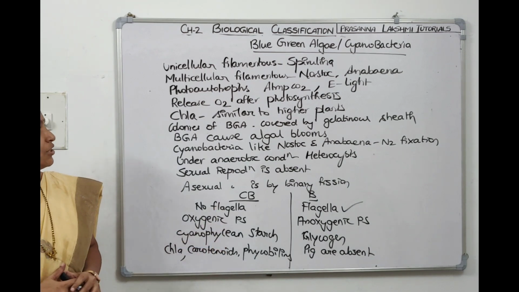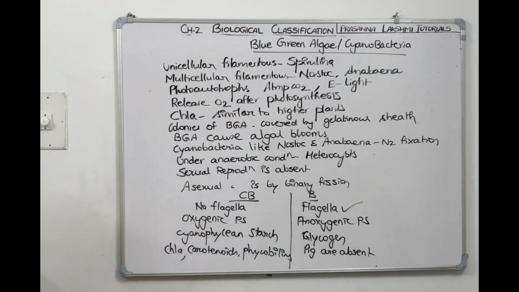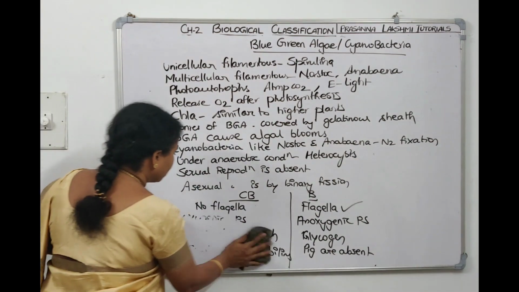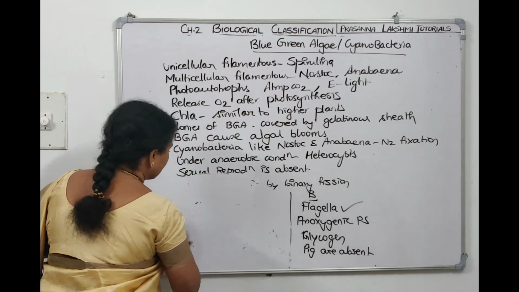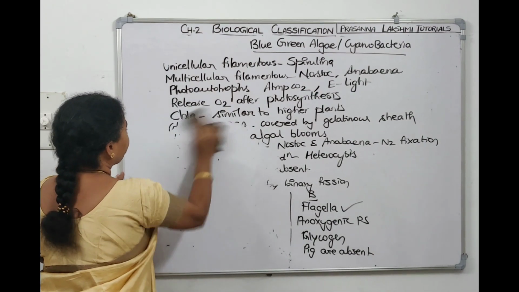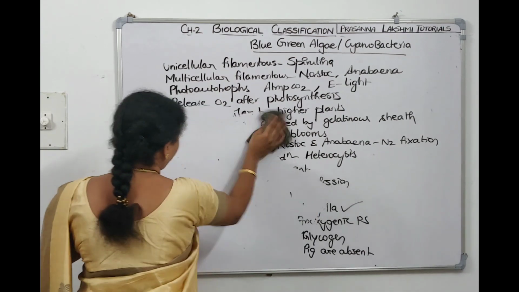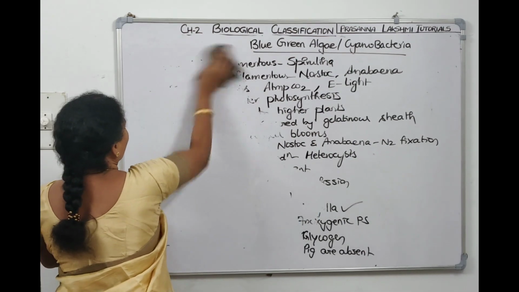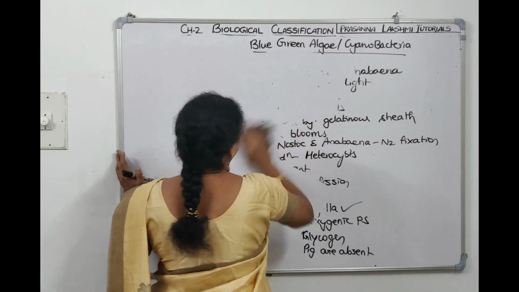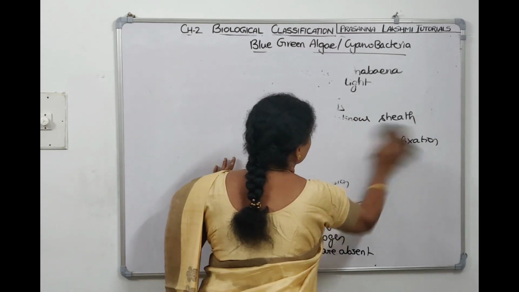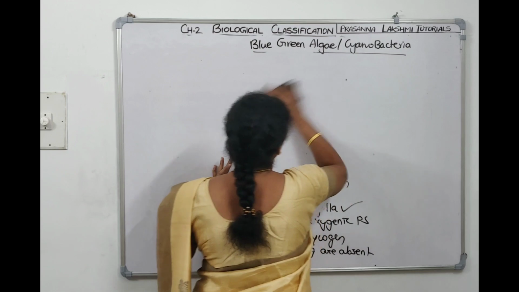Take a screenshot. We'll continue with blue-green algae again. Now, when we talk about the examples of blue-green algae, we have seen Nostoc and Anabaena.